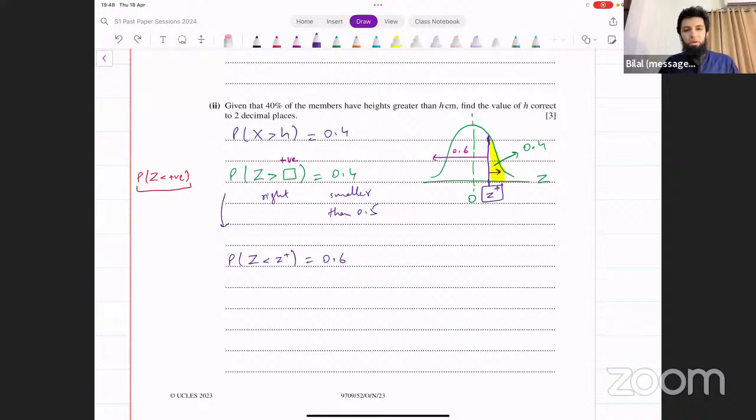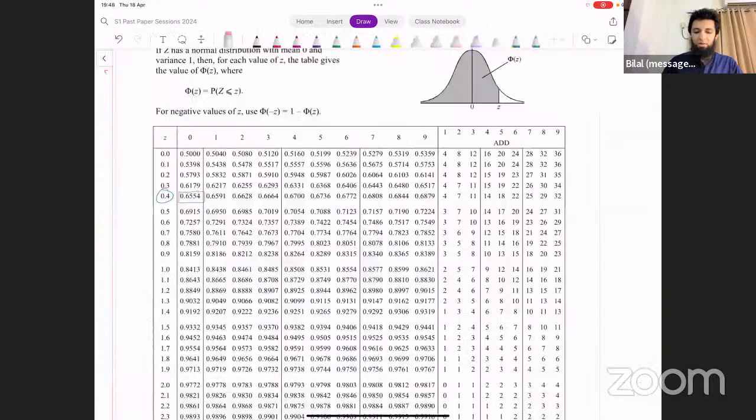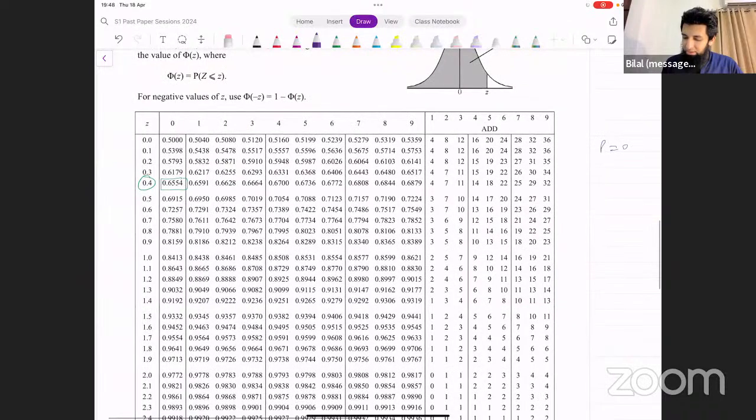We can go to the table now, find the z value corresponding to a probability of 0.6. Let's go to the table. Probability is 0.6. Find the z value corresponding to that. Where do we have 0.6 in probability? Remember, we have to look at this region here. Z is on the sides, the first row and the first column, and the probability values are in the middle of the table. 0.6, where is 0.6?